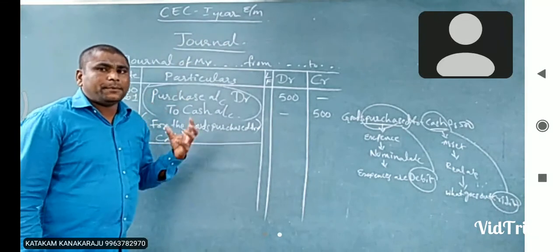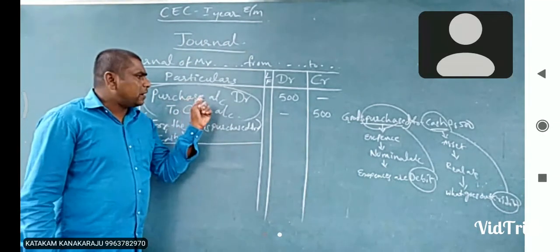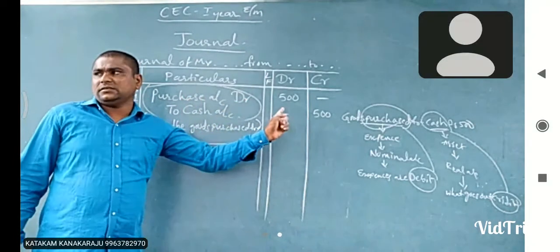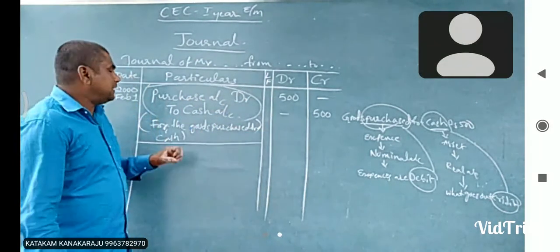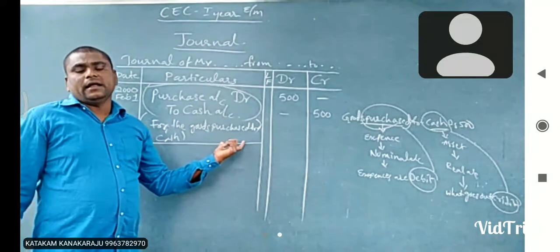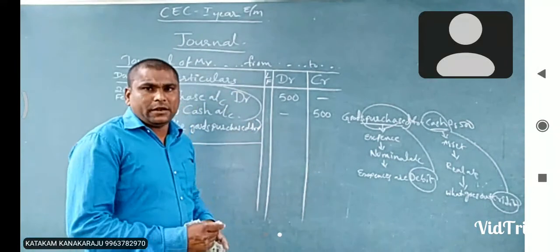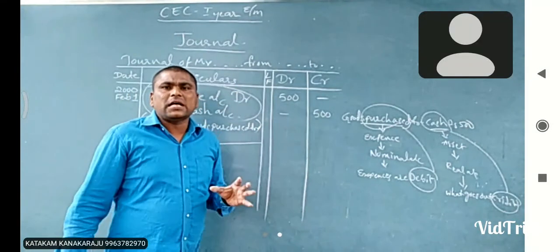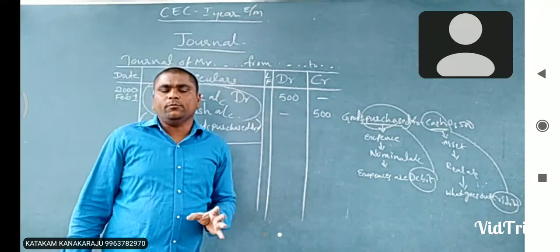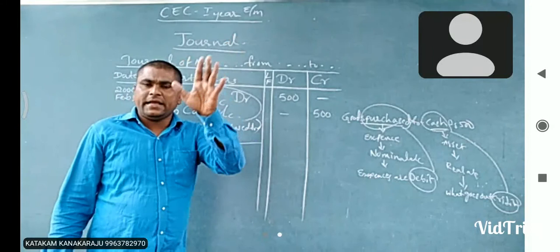What does the particulars column in a journal explain? See here, it explains which account is debited and which account is credited. What is the reason for this debit and crediting of accounts is explained in a narration. Okay. Next to it is the LF number. LF number means accounts are maintained in a separate book. Purchase account and cash account are separately maintained in another book.